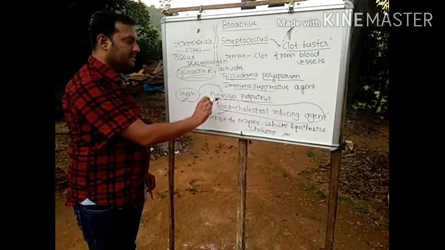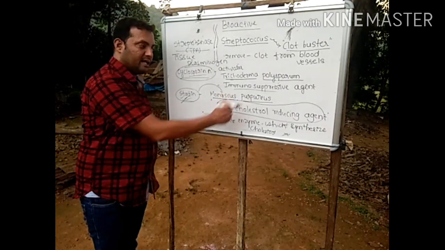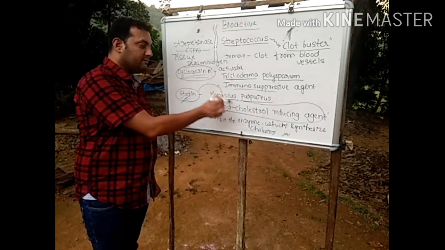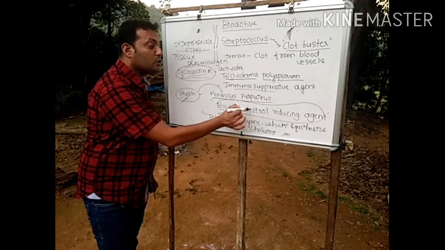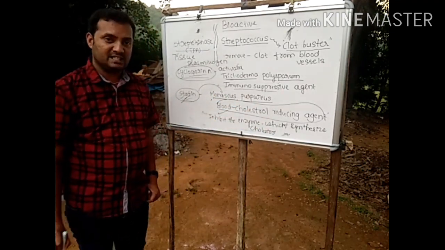What is the role of statin? It is produced by using Monascus purpureus, which will act as a blood cholesterol reducing agent.